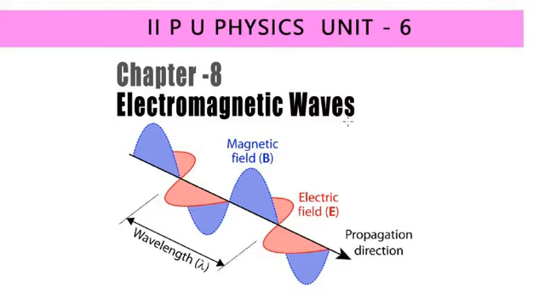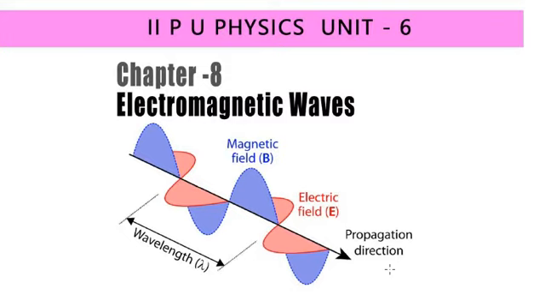So in electromagnetic waves we have both magnetic field and electric field, and they are perpendicular to each other. See here, the electric field is like this, and at 90 degrees the magnetic field is there. They are mutually perpendicular to each other, and the whole wave, which has both magnetic and electric field, is perpendicular to what? The direction of propagation.